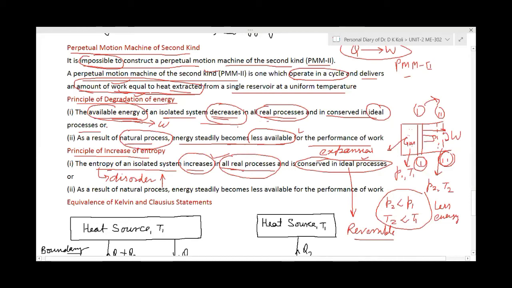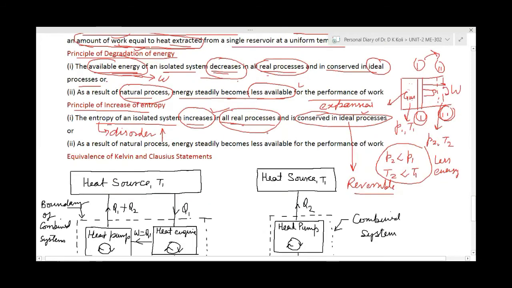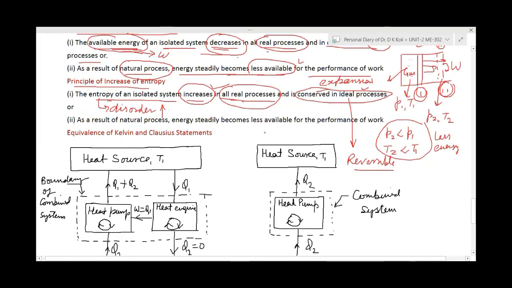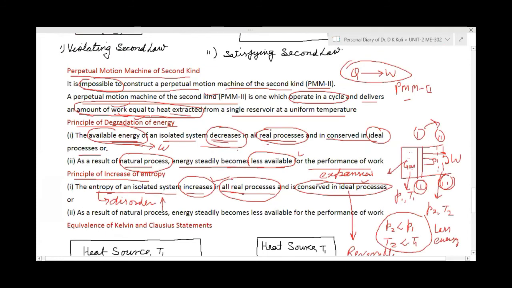Okay. Next, we are taking the point that Kelvin and Clausius statements. These are the two statements, and it seems that both statements are different, but actually they are the same. Clausius statement says about the heat pump. Kelvin-Planck statement says about the heat engine.